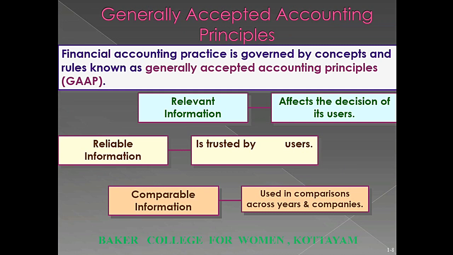Relevant information impacts the decisions of informed users of financial information. Second, the information must be reliable. Finally, the information must be comparable. Comparability helps us compare financial information from one period with that of the next period.